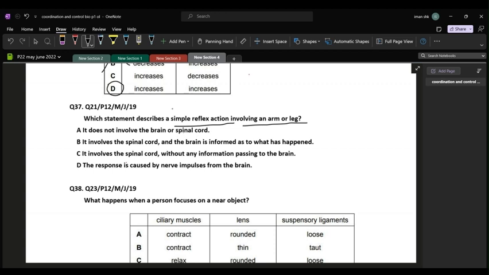Now, remember a very important point about the reflex action: in the reflex action, the conscious part of the brain is not involved.